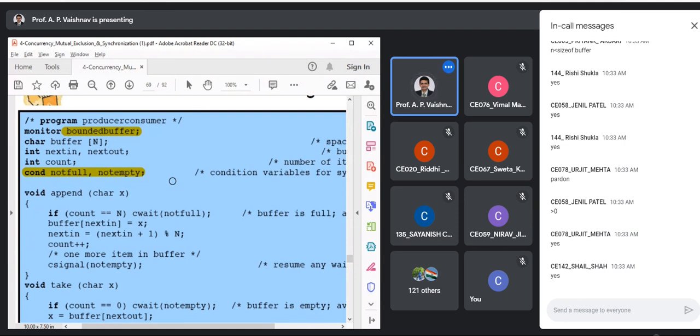Okay, good. Not empty. What does that mean? When will it be true? When it is full, exactly. Right? Okay, good. Now let us continue.